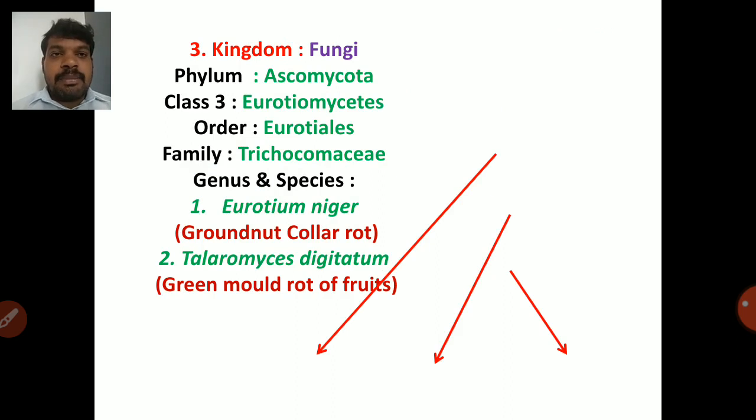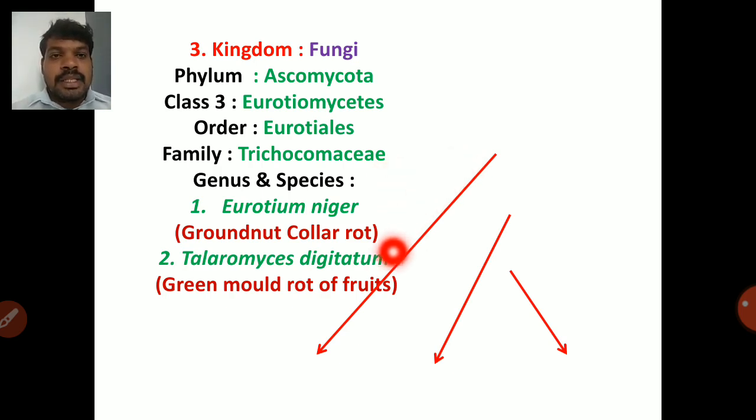So kingdom fungi, phylum Ascomycota, class 3 is Eurotiomycetes, order Eurotiales, family Trichocomaceae, genus and species Eurotium niger, groundnut collar rot. So Eurotium niger is nothing but your Aspergillus niger. So Eurotium niger is a teleomorph stage, Aspergillus niger is an anamorph stage. நமக்கு வந்து sexual stageல Eurotium niger அப்படினு சொல்லுவோம், asexual stageல Aspergillus niger அப்படினு சொல்லுவோம். So ரெண்டுமே same fungi தான்.